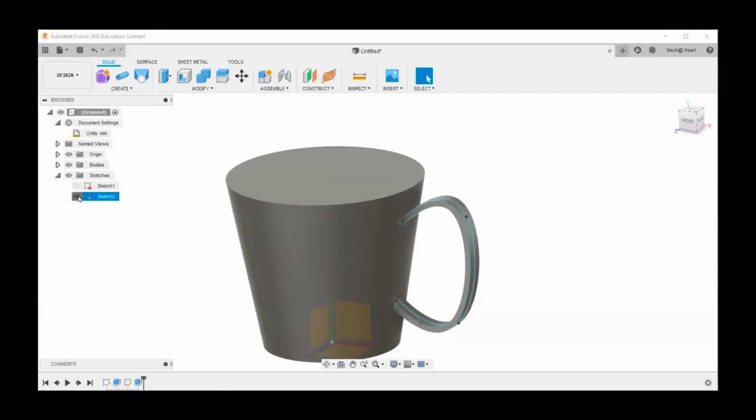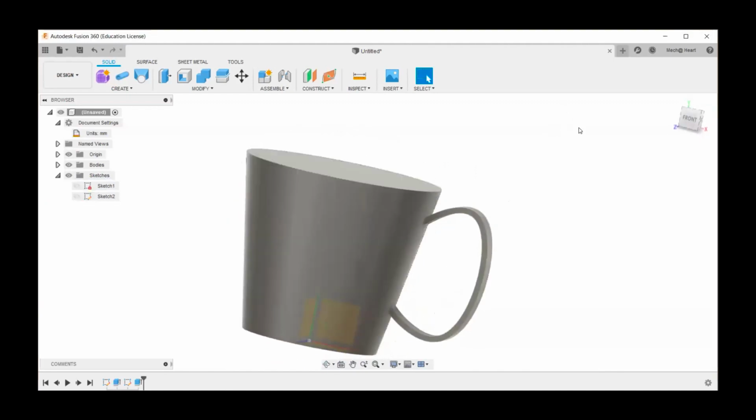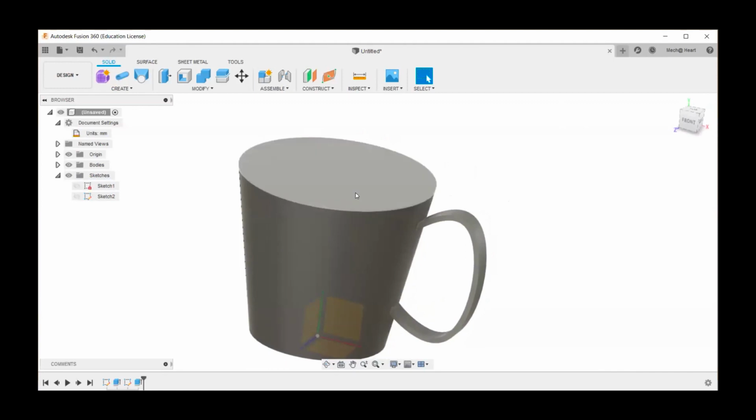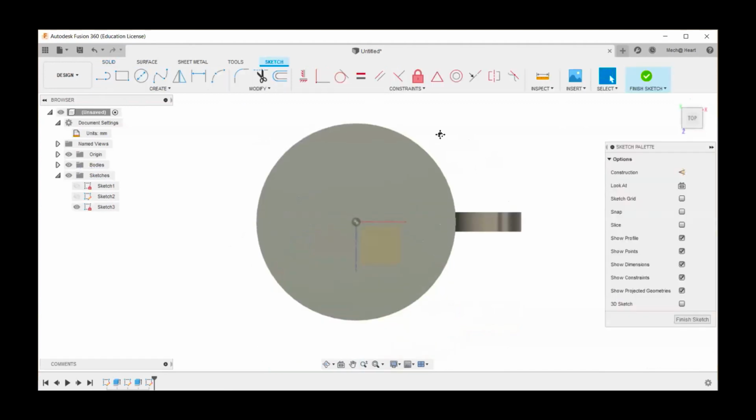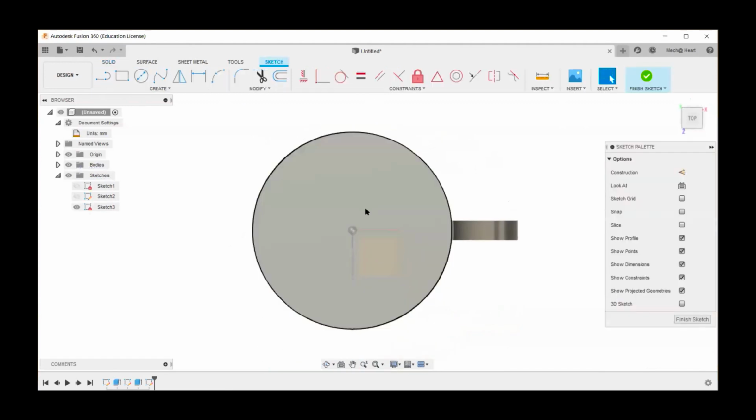I can switch off this visibility because I have already edited it. So now, as you might have thought, I need to keep some vacancy for our ring. So I'm going to take this as my sketching plane, and here I have to go for drawing another circle.